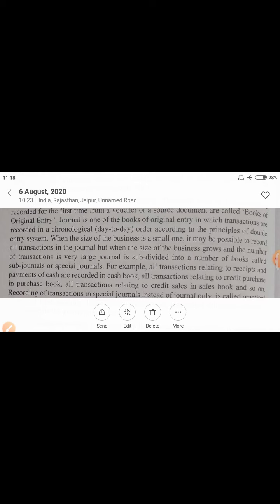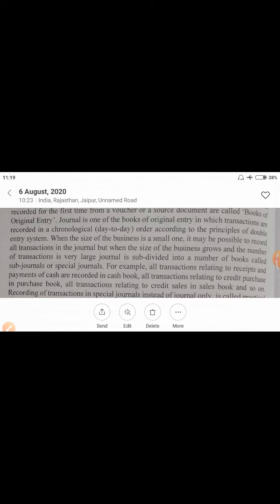Suppose you are the owner of only a small shop, like a tea stall or any stall, where the business is of small size. Then journal is suitable for all the transactions. Easily you may record all the transactions in only one book, that is journal.